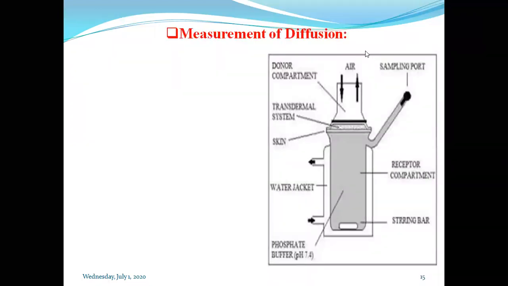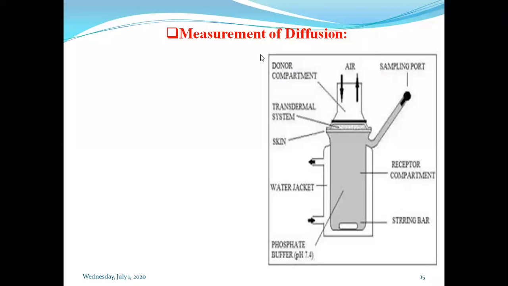So next is the measurement of diffusion. How can you measure the diffusion? We have different diffusion cells: horizontal cells and vertical diffusion cells. Out of these, we are going to discuss the Franz diffusion cell.